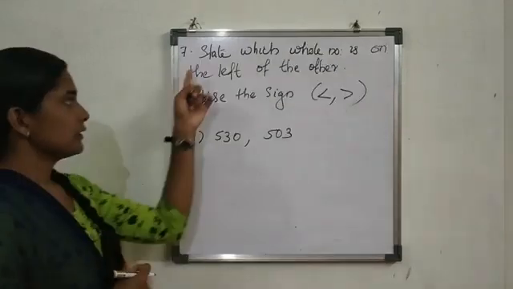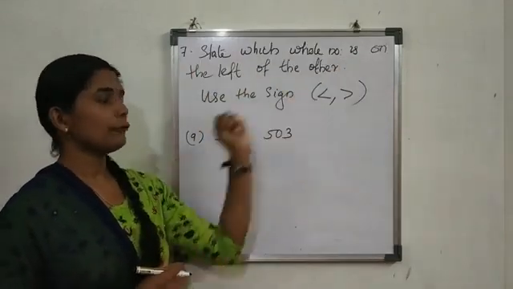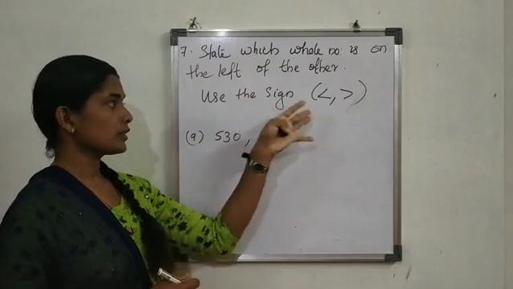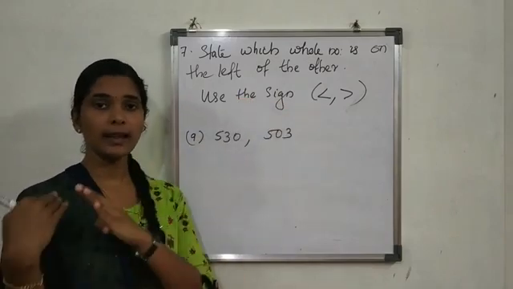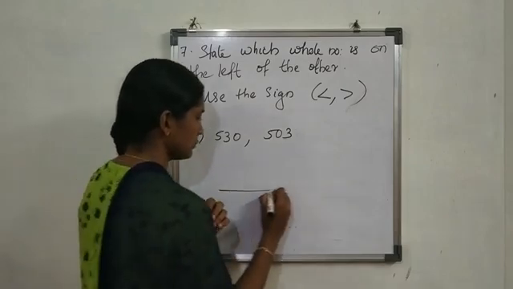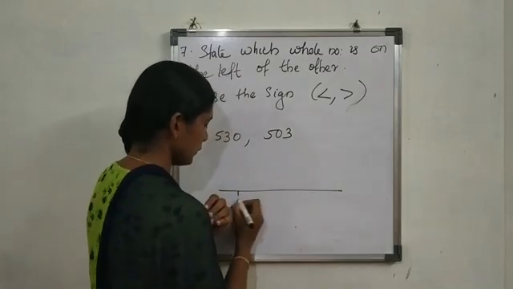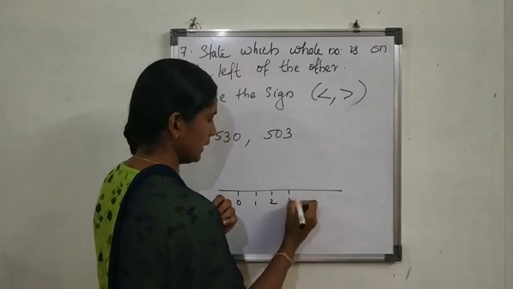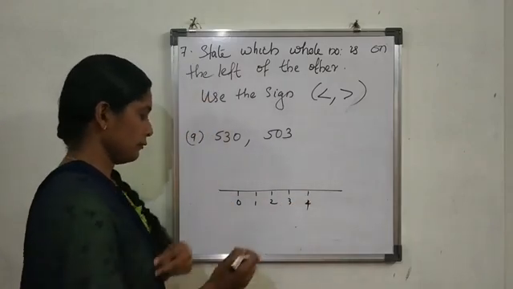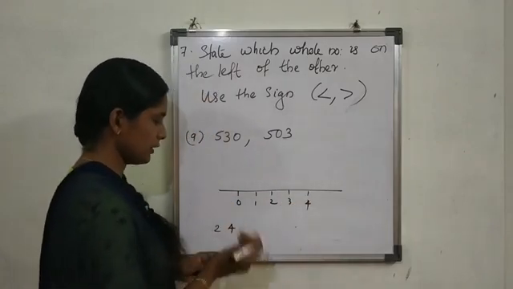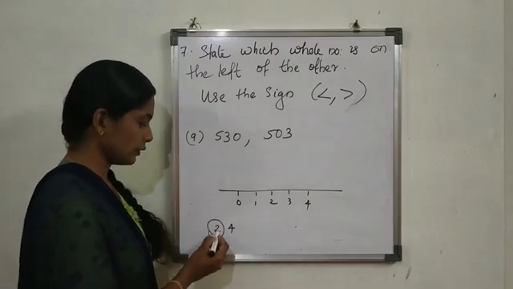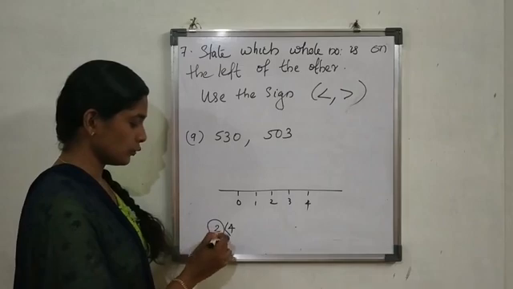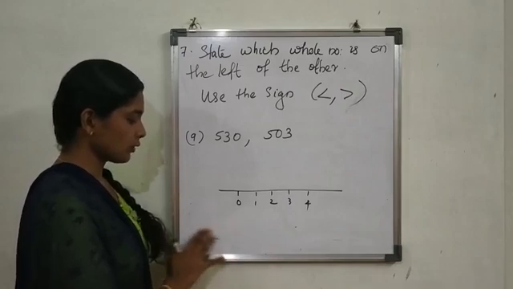State which whole number is on the left of the other. Use these signs and we can know which one is greater and which one is smaller. The smaller one is on the left side. On the number line, 0, 1, 2, 3, 4. We take 2 and 4. Which one is on the left side? That is 2. The smallest digit is on the left side.